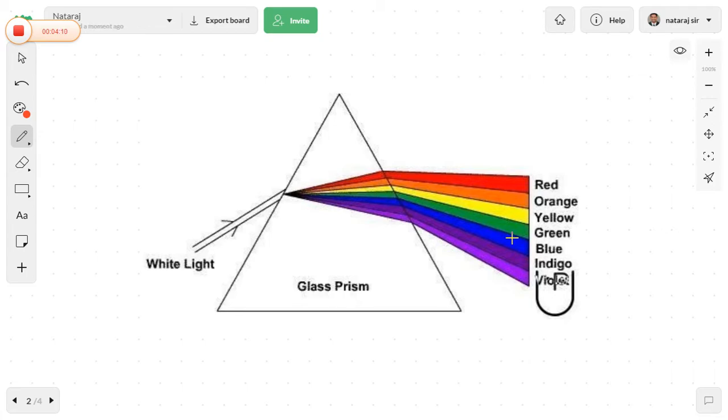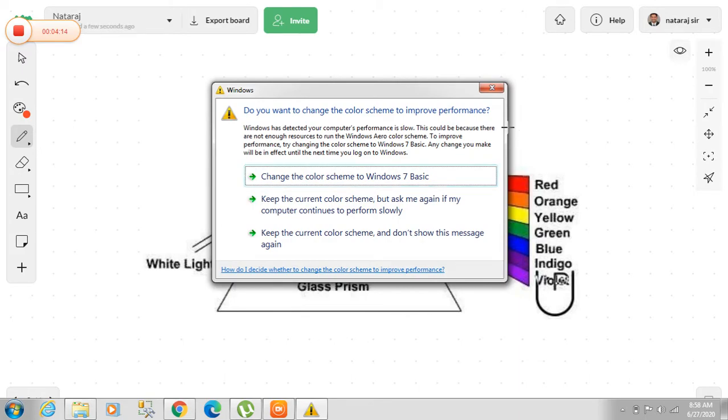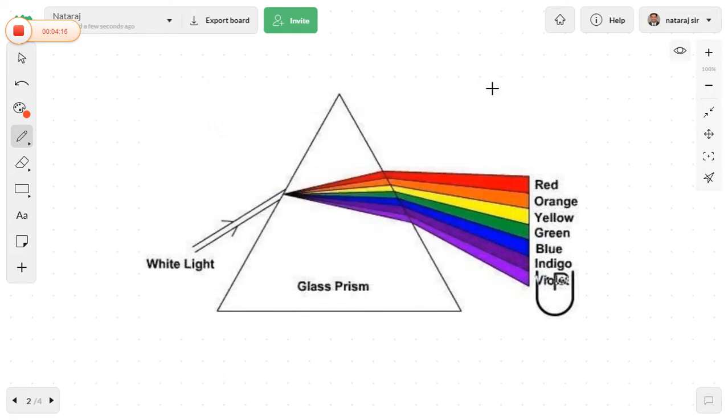Next, how does the spectra come about, and what are the different wavelengths of the colors which are produced? For example, this is white light.